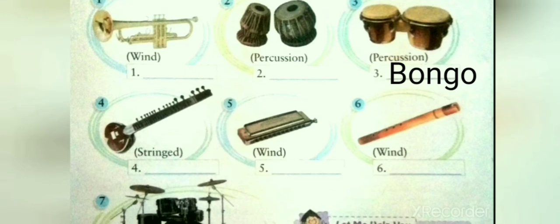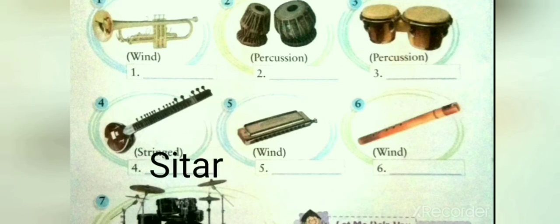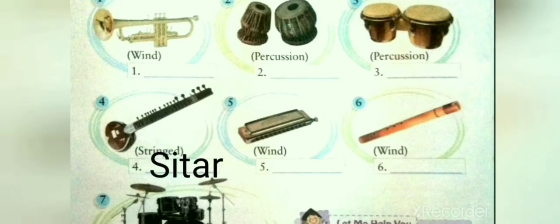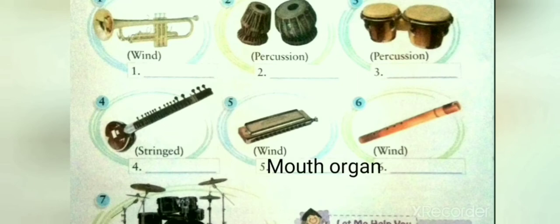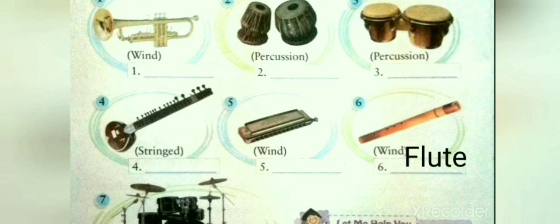The fourth picture is the picture of a sitar, and it is a string instrument. We will write in the space given, sitar. The fifth picture is the picture of a mouth organ, and it is a wind instrument. We will write in the space given, mouth organ. The sixth picture is the picture of the instrument flute, and it is also a wind instrument. We will write in the space given, flute.